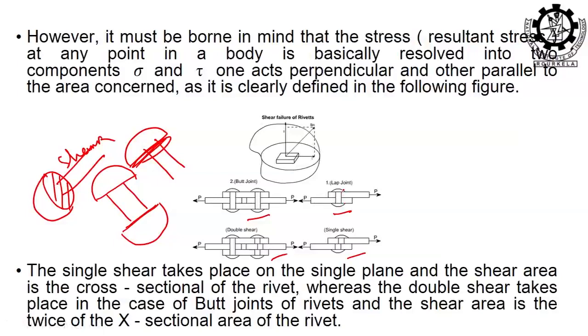If it has two heads, it is called a lap joint: one plate is over another plate, so it is a lapping joint. And this is called a butt joint. As the number of shear faces increases, the shear stress values will change. As I said, for riveted joints, you can see them in any railway bridges: at the corner of the railway bridges, with a triangular clamp like that, the rivets can be seen very easily.